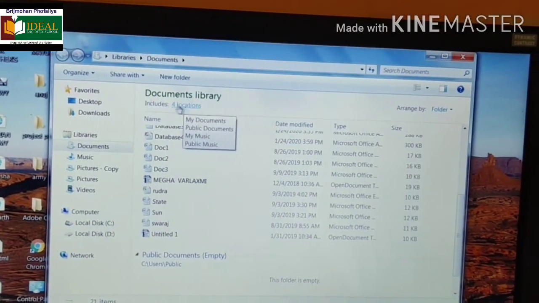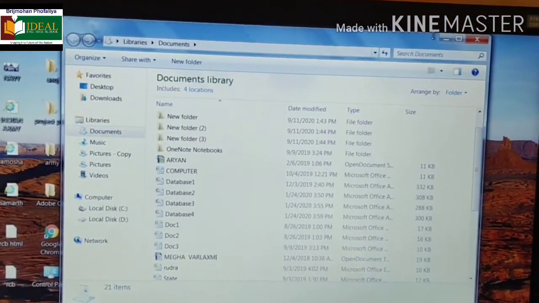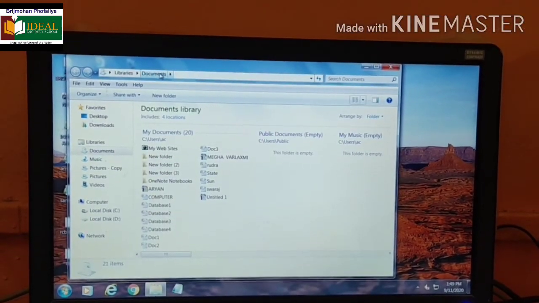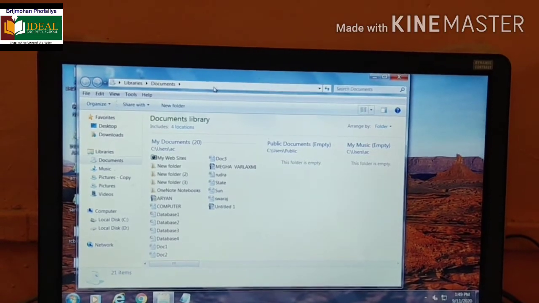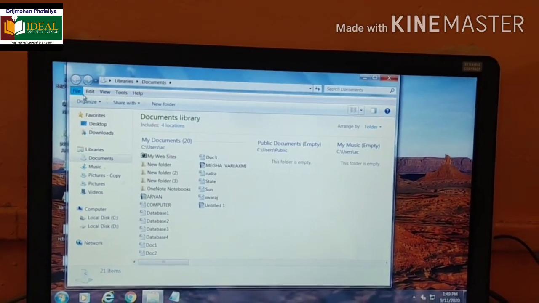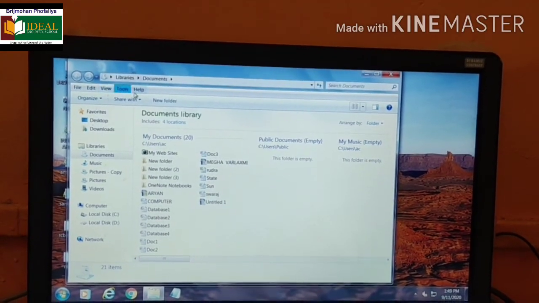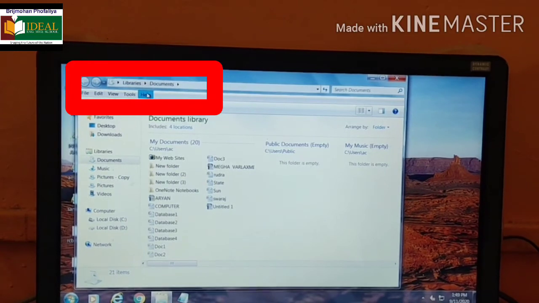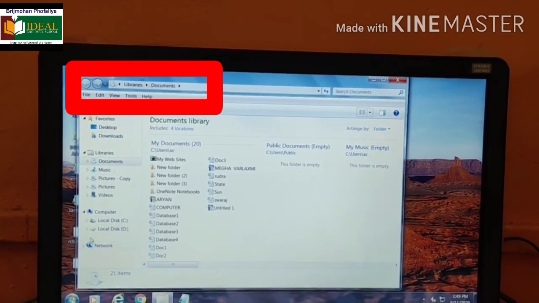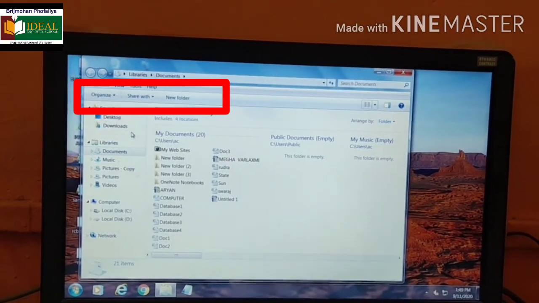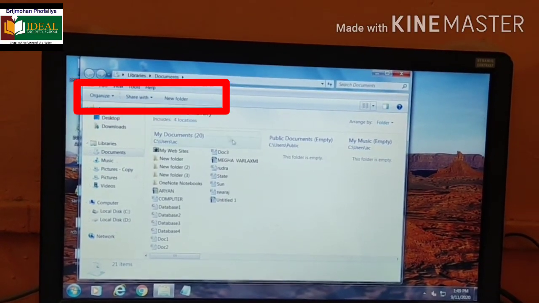Components of the libraries window. One by one we'll see. Address bar. See, this is the address bar. The address bar is showing that now you are in the Documents library: Libraries, Documents. Downside, these are the menus: File, Edit, View, Tools, Help. Where the mouse is moving, that is the navigation pane.